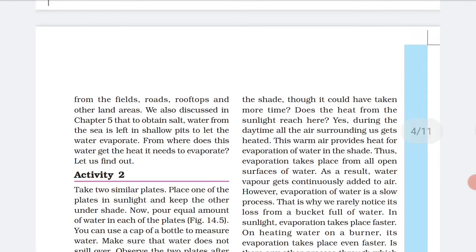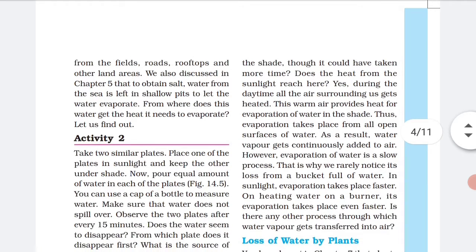We also discussed in the chapter how salt is made from sea water. Sea water is left in a shallow pit to let the water evaporate. How is the salt made? They take sea water into a pit and let it evaporate. When it evaporates, the whole water is evaporated and the salt is left behind.